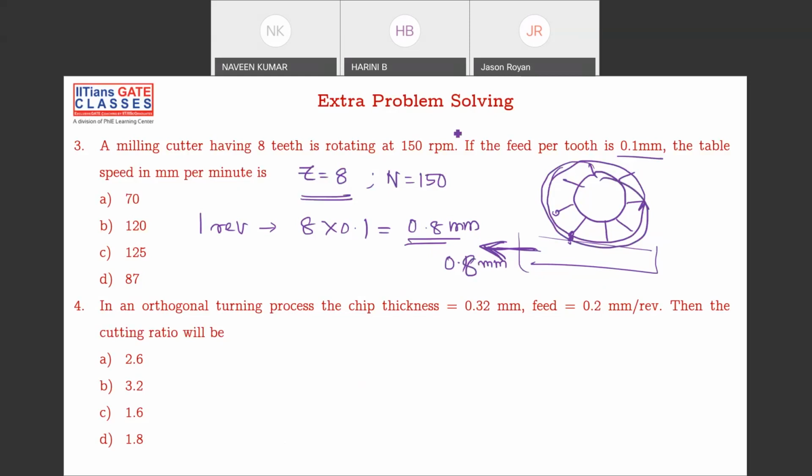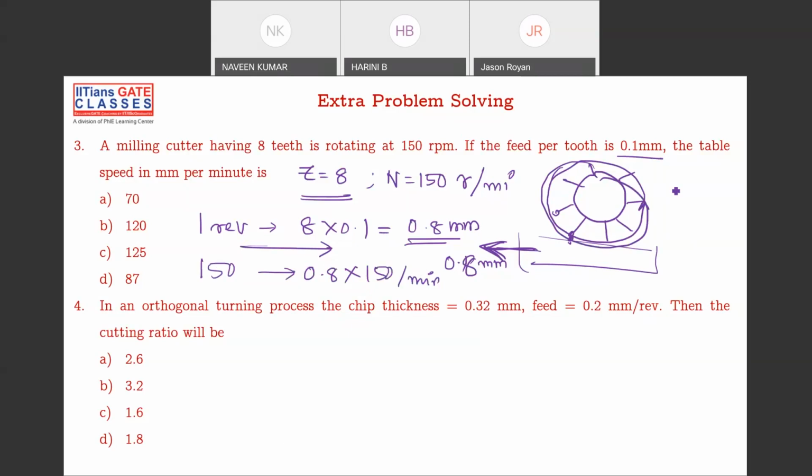Now this is per one revolution, and I want to calculate for 150 revolutions per minute. So it will be 0.8 into 150 mm per minute.